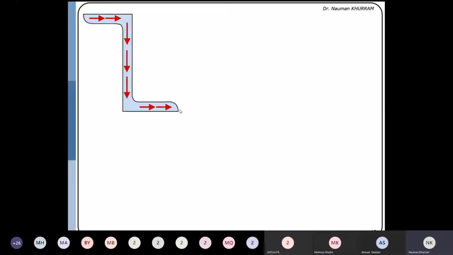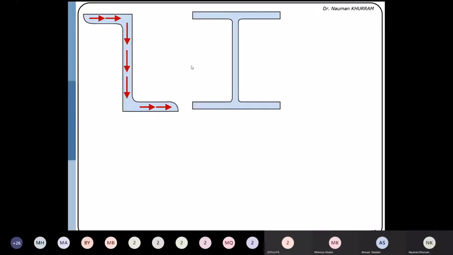Similarly, we are having the doubly symmetric I section. I will have the flow direction in the web because this is parallel to the resisting shear force. If you know the shear flow in the web, by using the analogy of the shear flow, you may perceive the direction of the shear flow in the flanges. So it will be like this in the top flange, and in the bottom flange it will be going in the outward direction, because total shear flow coming at the junction is equal to total shear flow outgoing. So here the flow is dispersing into two flows.